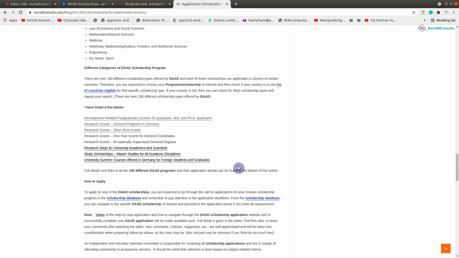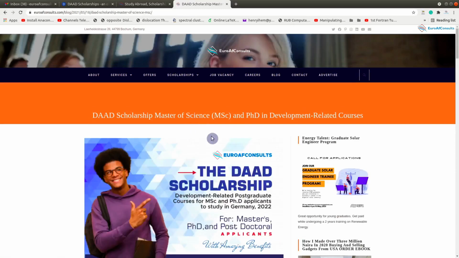So first, I would like us to continue by taking one exemplary application process, which is this one, the development-related postgraduate courses for masters and PhD applicants. I will demonstrate this with this so you can replicate. The other applications are quite similar. Once we can do one of it, I think you can also replicate the same when you want to go for any other one that you're interested in. So let's take this one as an example.